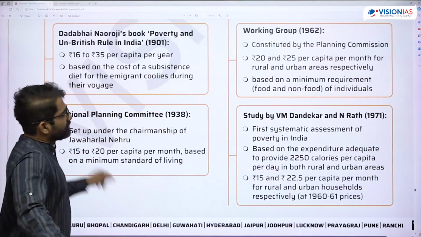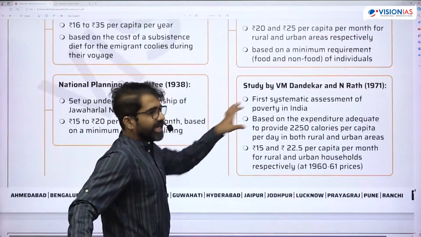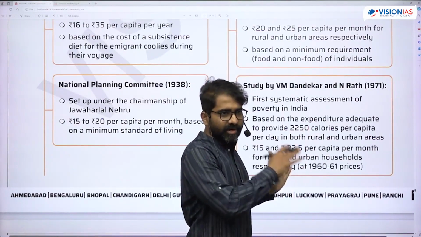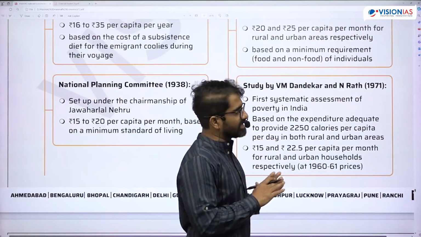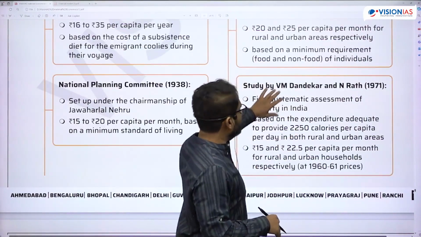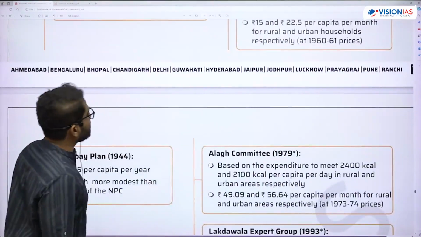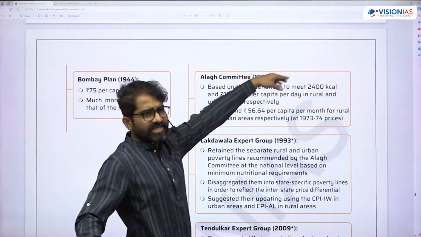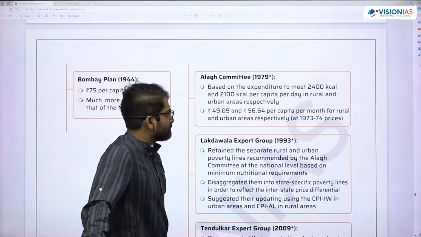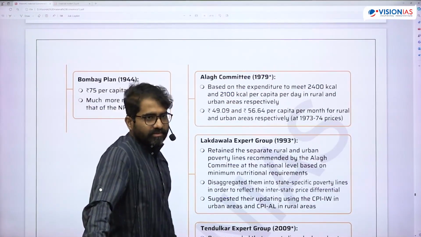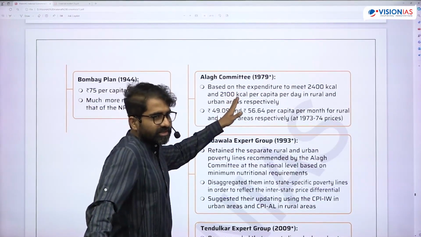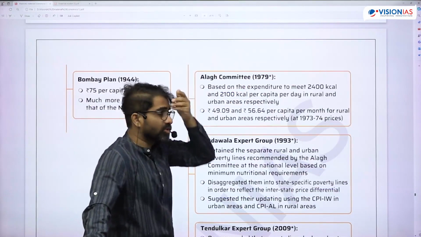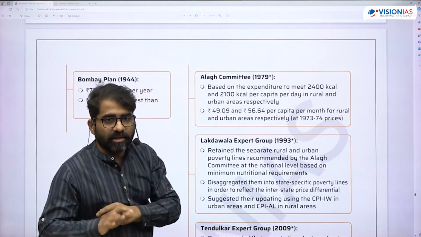Here, the Dandekar and Rath committee came up with a unified value for urban and rural areas: 2,250 calories in urban as well as rural. Somebody who's getting less than that, you call them poor. Then after Dandekar and Rath, in 1971, came the Alagh committee, which bifurcated rural and urban: 2,400 in rural and 2,100 in urban. Though food calorie was taken as the standard, there is a bifurcation, whereas Dandekar and Rath used 2,250 calories for rural as well as urban.